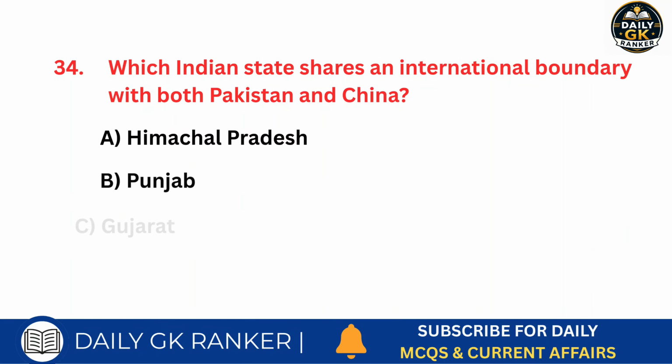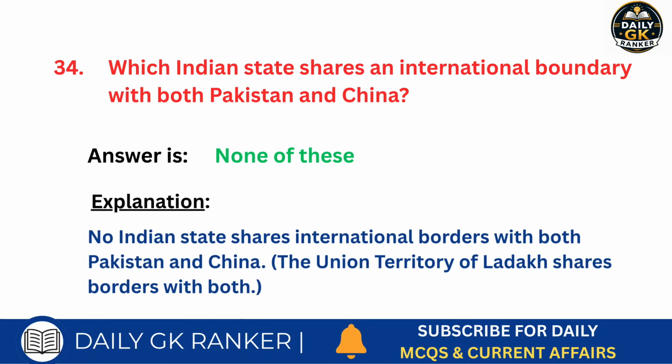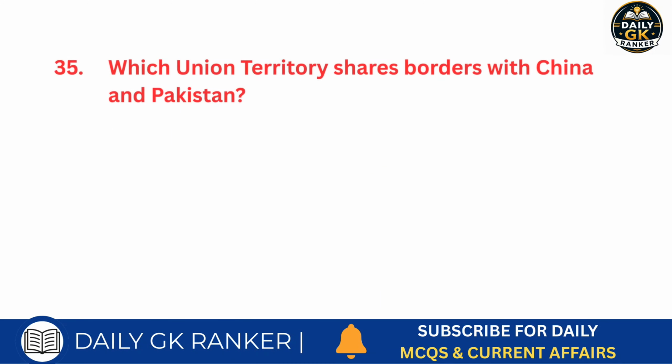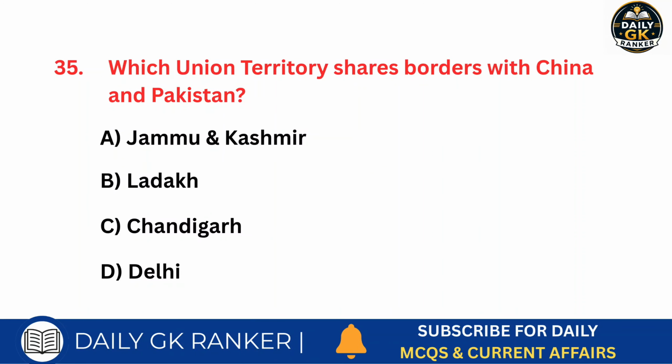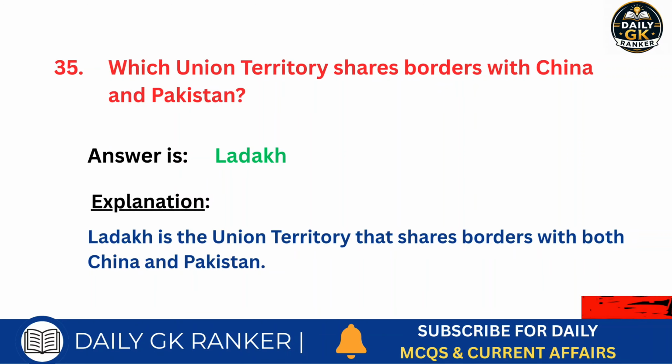Which Indian state shares an international boundary with both Pakistan and China? Answer is none of these. Which union territory shares borders with China and Pakistan? Answer is Ladakh.